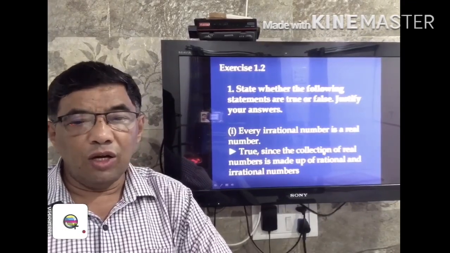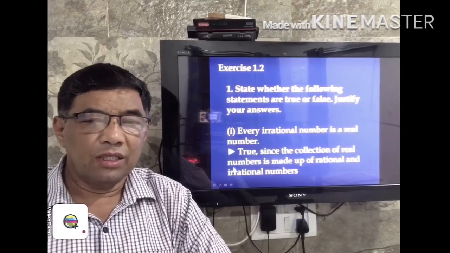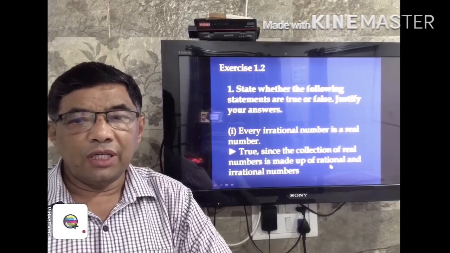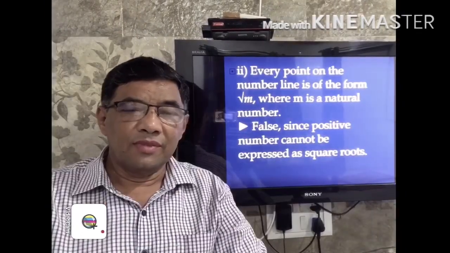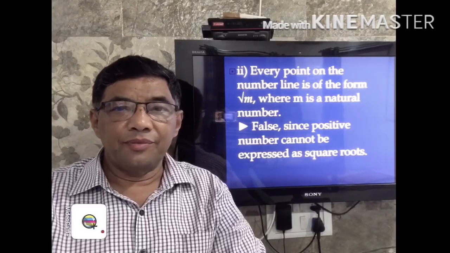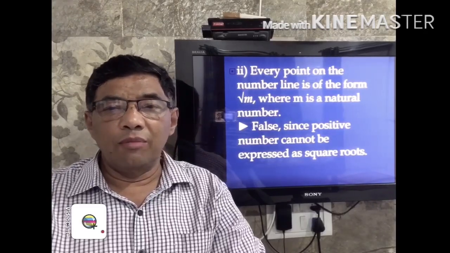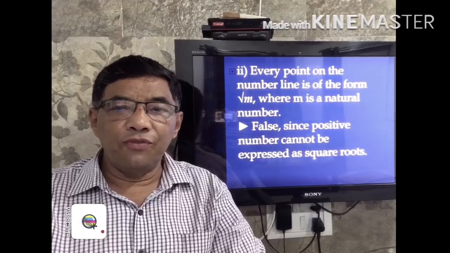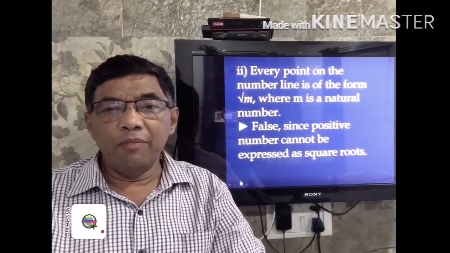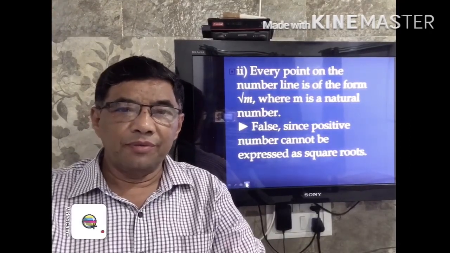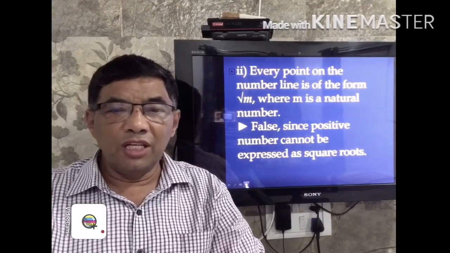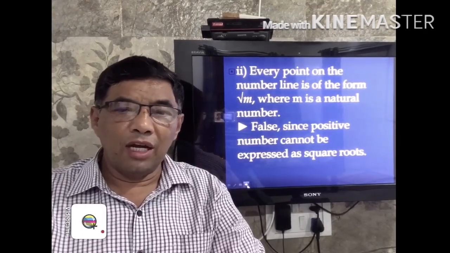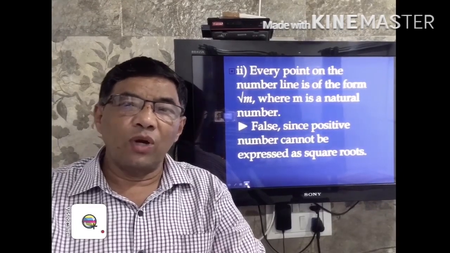Since the collection of real numbers is made up of rational and irrational numbers. Second, every point on the number line is of the form root m, where m is a natural number. This statement is a false statement, since a positive number cannot be expressed as a square root.